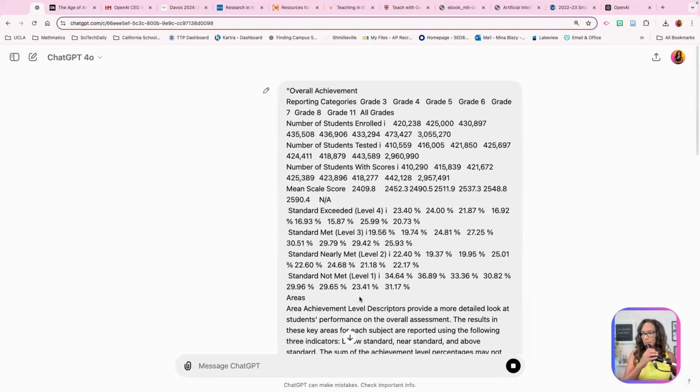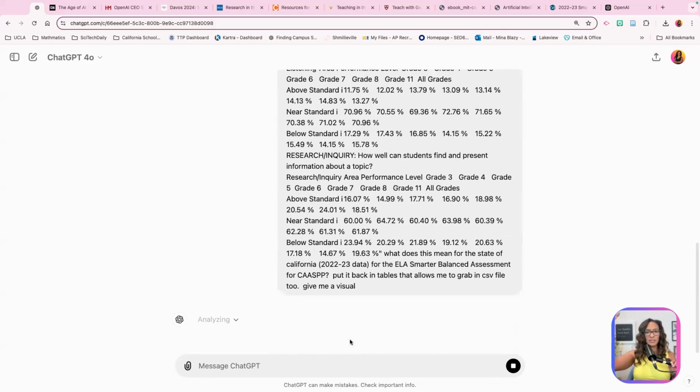Now notice that this has a down arrow. If I click the down arrow, it's going to start moving for me when it starts to give me all the information. And it's really analyzing it. I did give it a lot of information, and I kind of wonder what it's going to do and how it's going to organize the information.